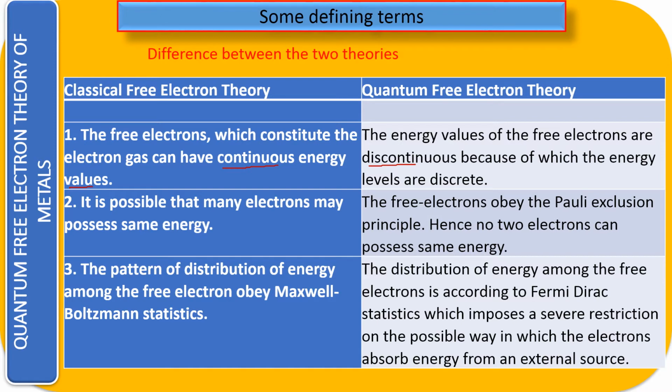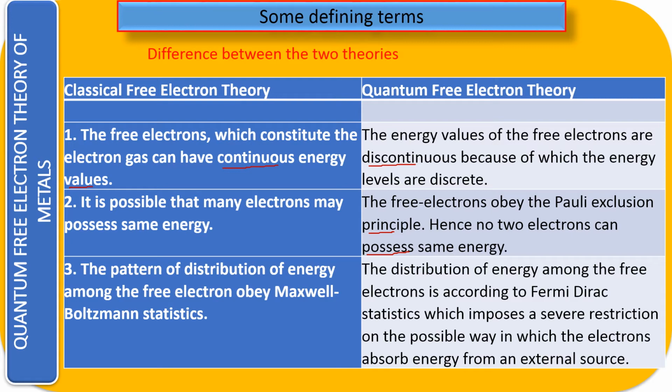But what we say in the case of the quantum theory is that the free electrons obey Pauli's exclusion principle, and according to the Pauli's exclusion principle, which is the concept of the fermions, as you understand, in one energy state we can have a maximum of 2 electrons with the opposite spin. Even with the same spin they cannot be there, and that is called fermions. Hence no 2 electrons can possess the same energy. So in one energy state you have only one electron of similar spin.